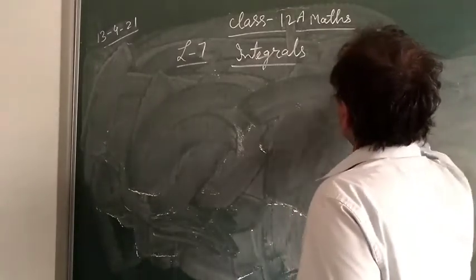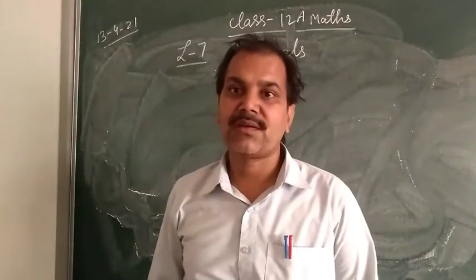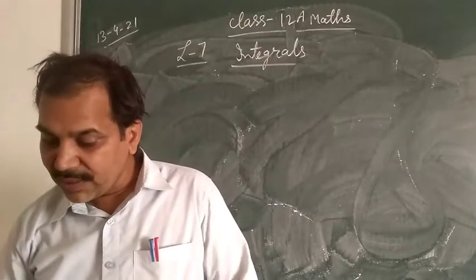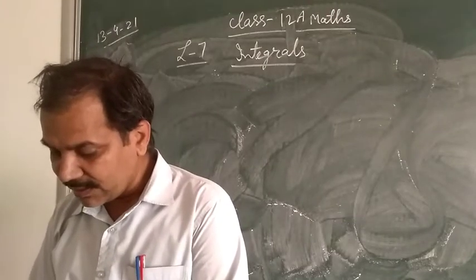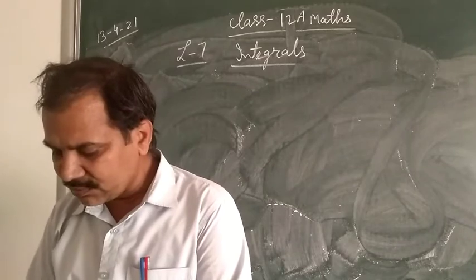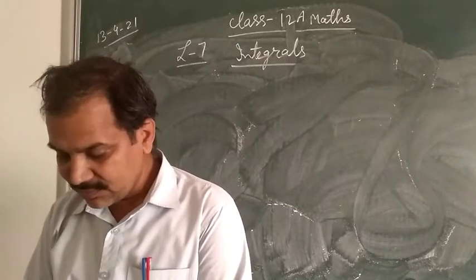So first you have to write all formulas of differentiation. Clear? First you write and also try to learn. When you start questions, then slowly you will also learn the formulas.